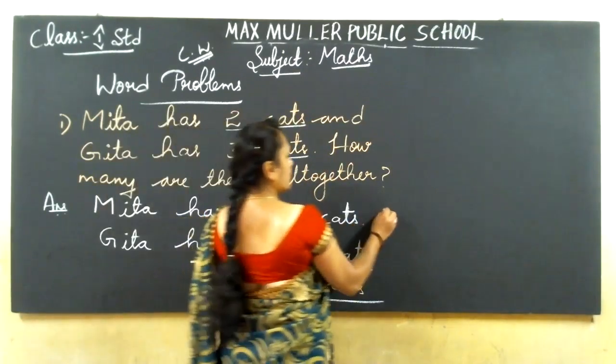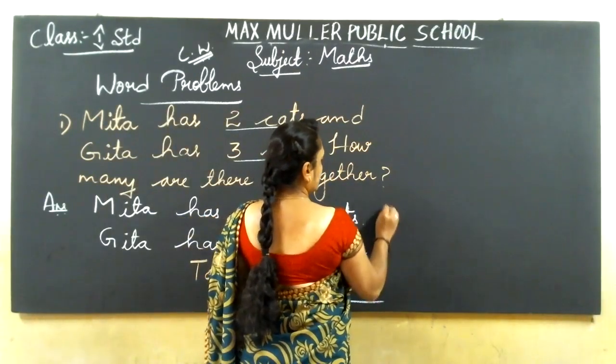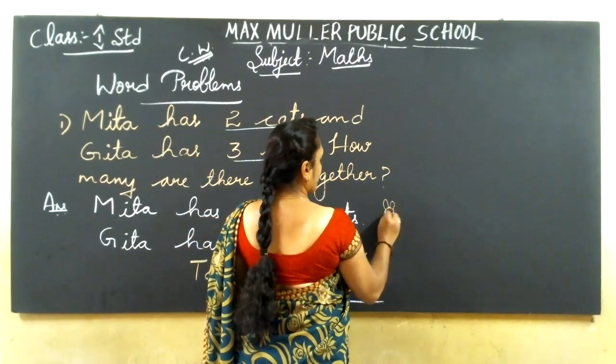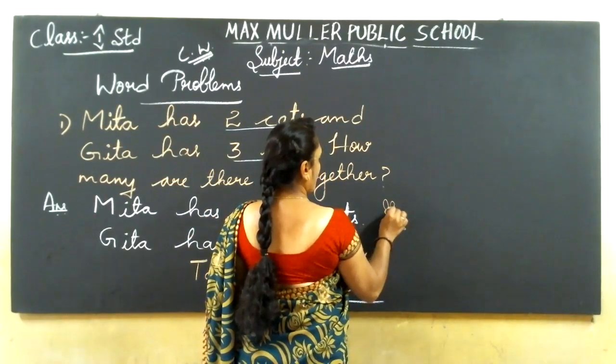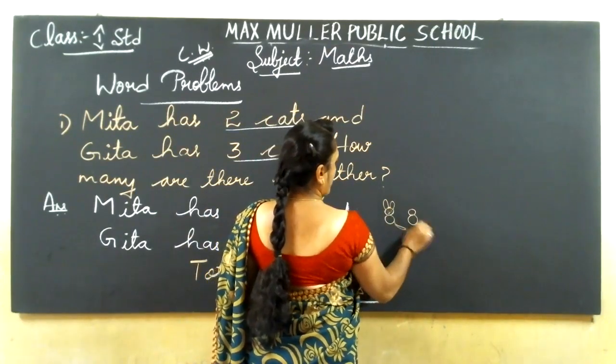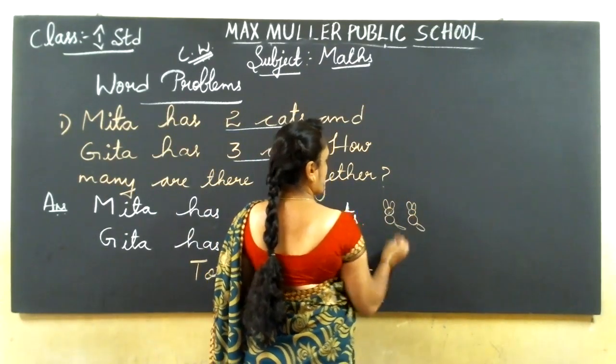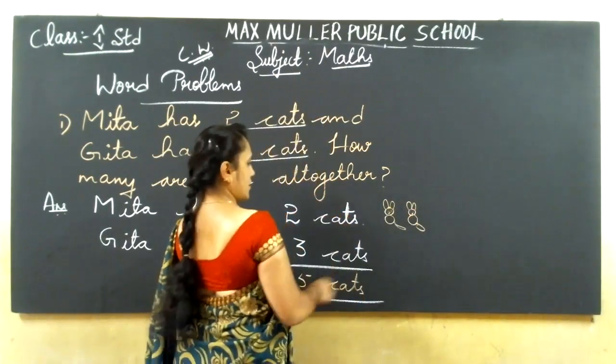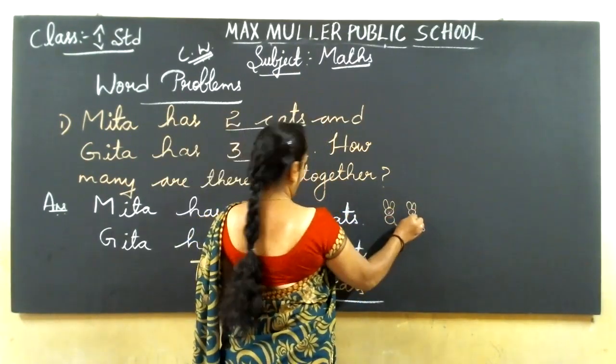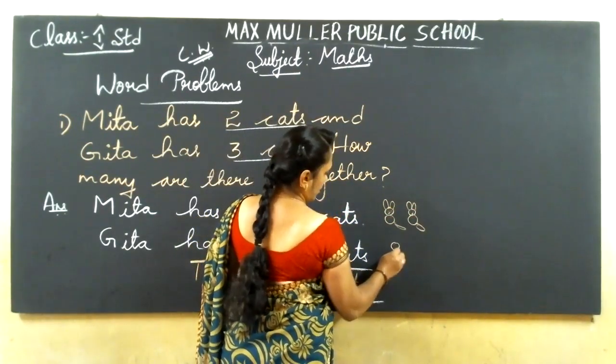Understand? So 2 cats Meeta is having. Then Geeta is having 3 cats.